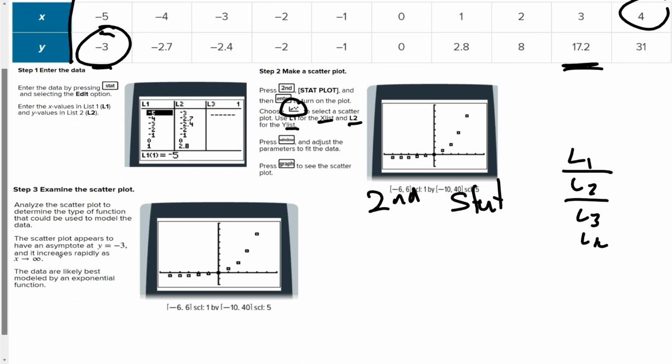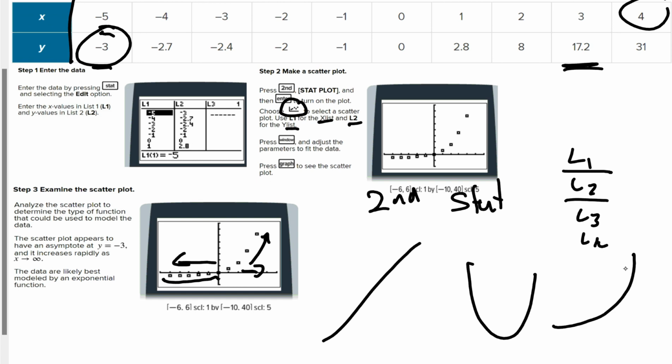And then you want to examine it. So you want to analyze it, see what's going on, see if it's linear, if it's quadratic. So check out the end behavior. As we go to the left, what's it approaching? As we go to the right, what's it approaching? So then which function is it? Is it linear? Is it quadratic? Is it exponential? Depending on what the scatter plot looks like, you can determine what type of function it is, and this one would be exponential.